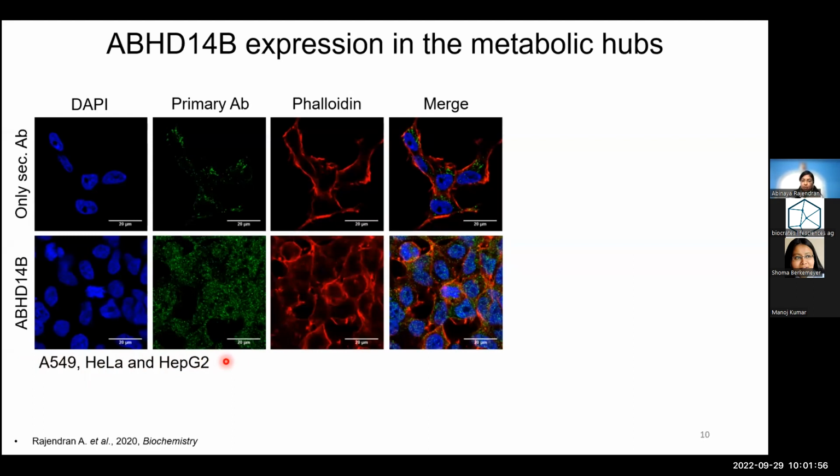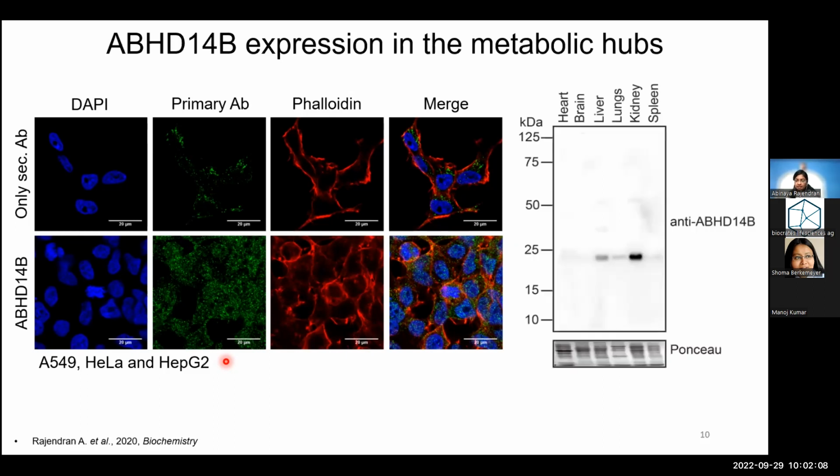So there is a possibility that this enzyme, which is present in the nucleus and known to interact with the transcription factor, could also be playing a role in transcription regulation. I then looked at the expression of this enzyme in various tissues of mouse. And interestingly, this enzyme was highly expressed in liver and kidney. And we all know that these two are the metabolically active tissues in our body.